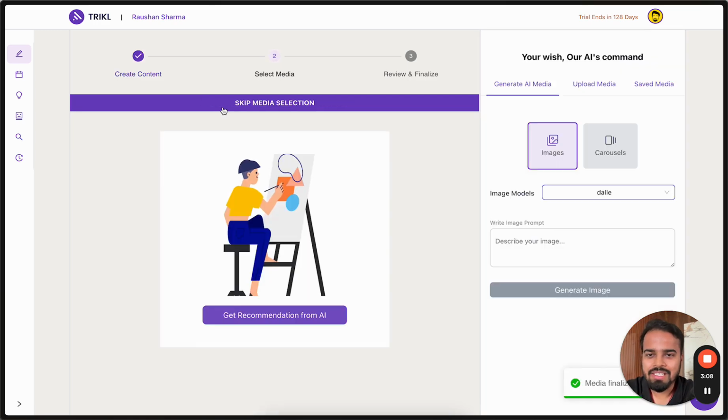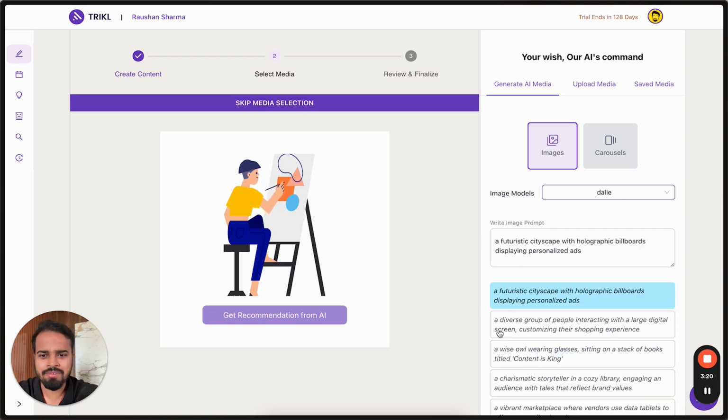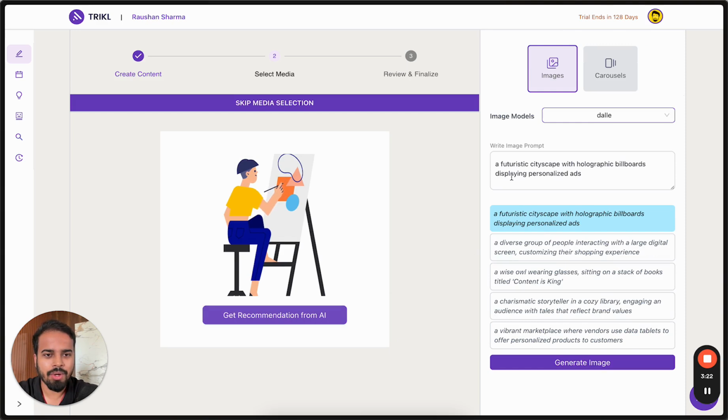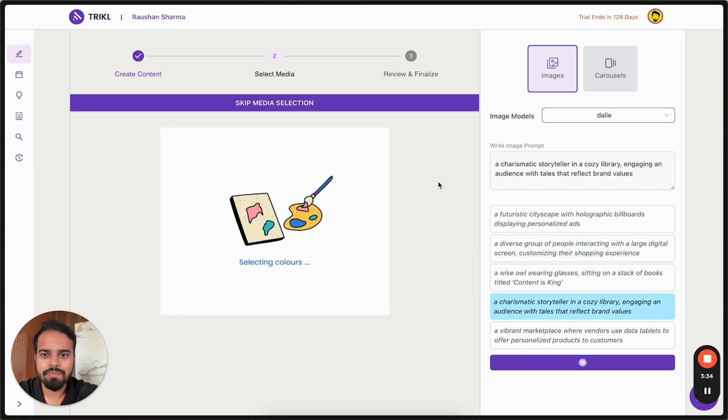So just click on finalize and it will help you generate an image for the same as well. So just click on get recommendation from AI, and on the right hand side, some of the images will appear. So, these are some ideas about the prompt. So you don't have to write any prompt when using Trickle. That's for sure. So, I like this one and generate image.